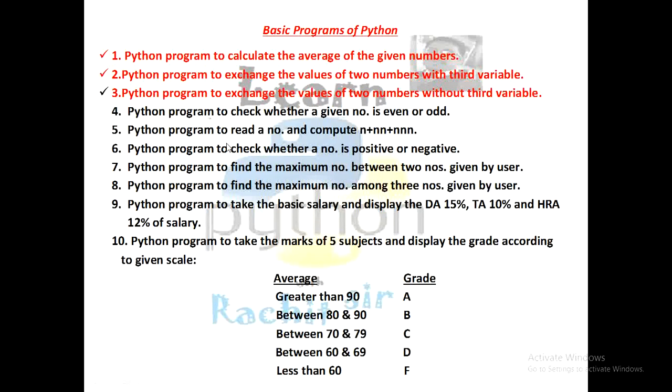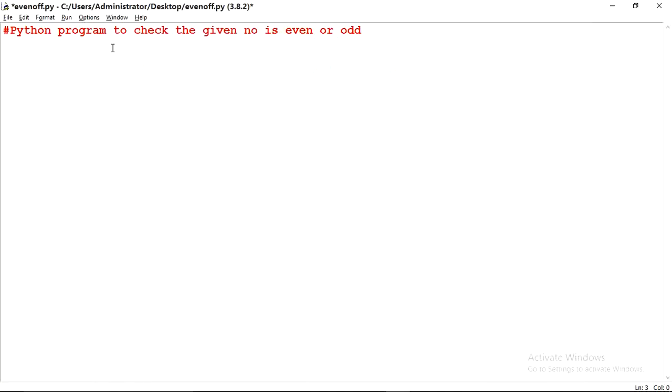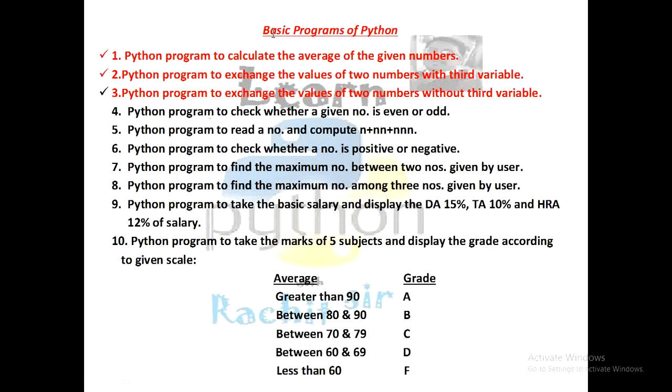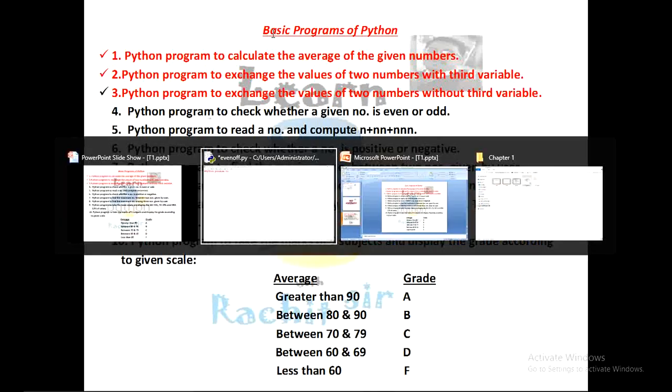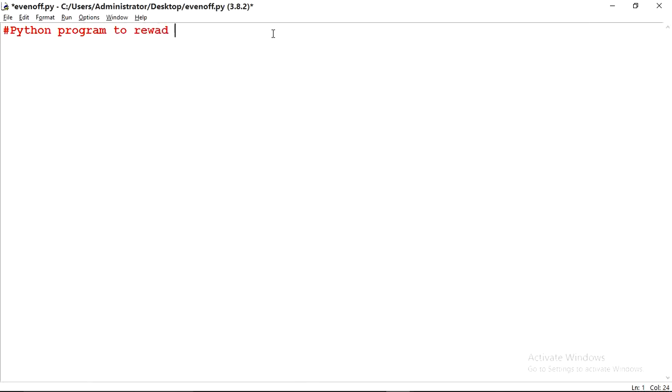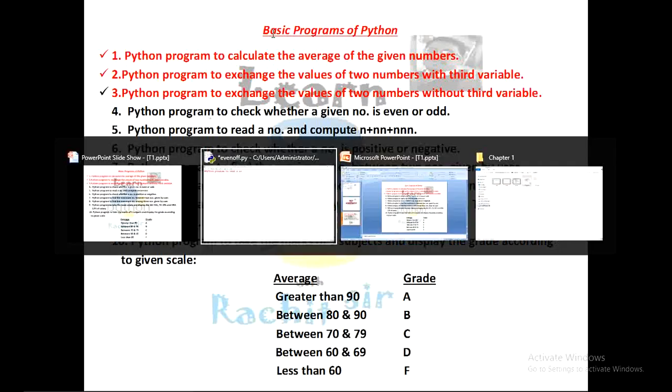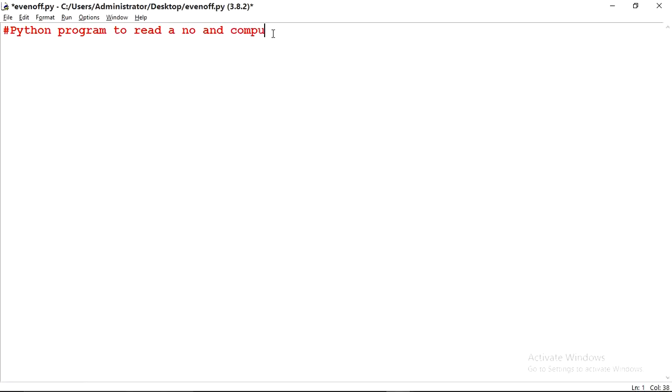Okay, next program is Python program to read a number and compute n plus nn plus nnn. So let's start. Here I will change the question. Python program to read a number and compute n plus nn plus nnn.